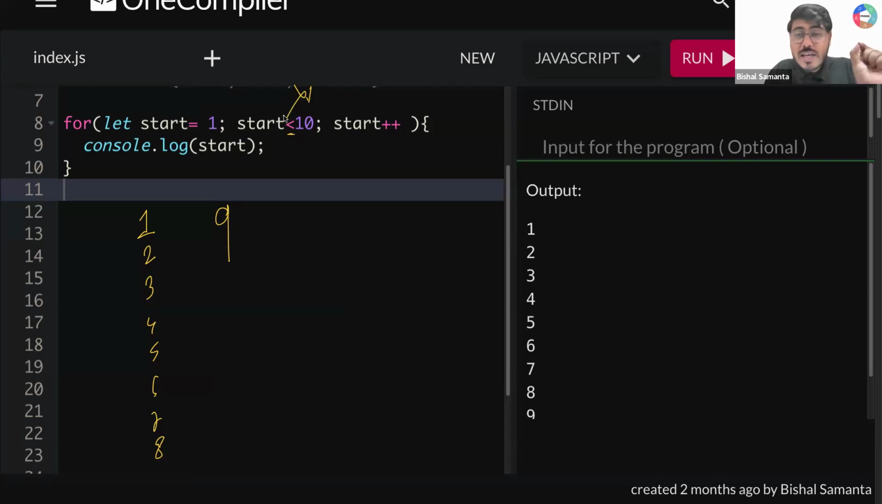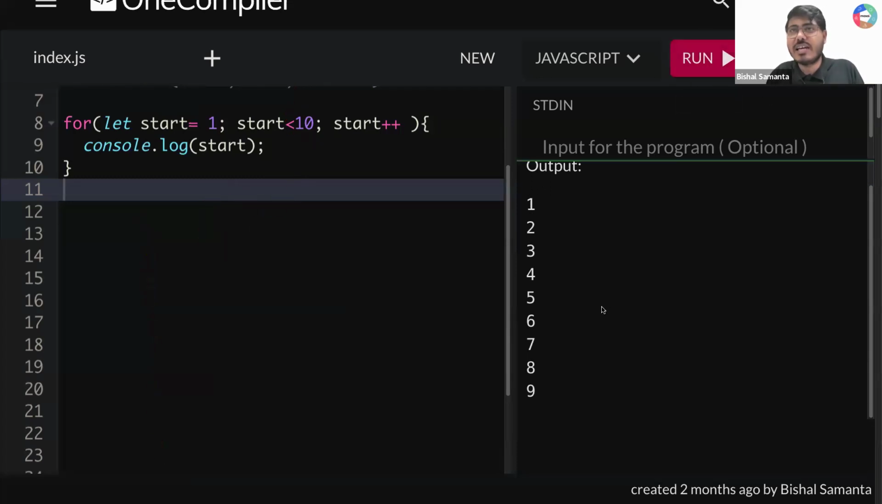I have not included 10. Where am I going? I'm going till less than 10. Less than 10 means I'm going till 9. So now if I run this, you can see I'm not getting till 10. I'm starting from 1, right? But I'm ending at 9. Is that clear to all of you?